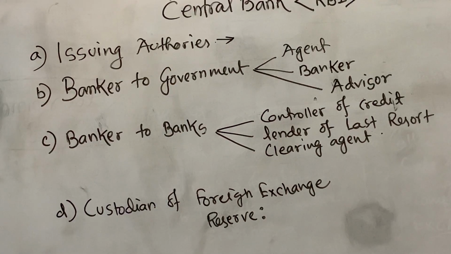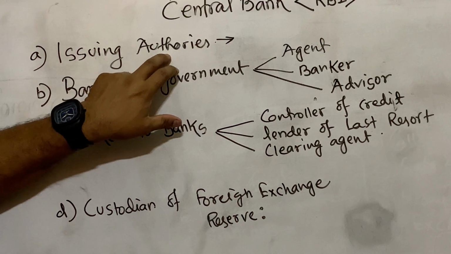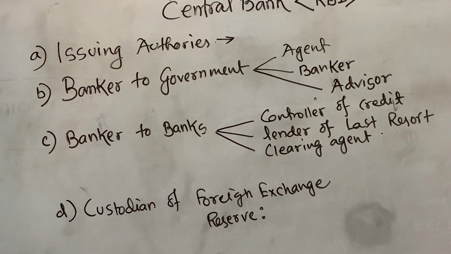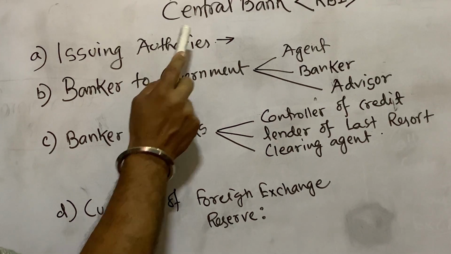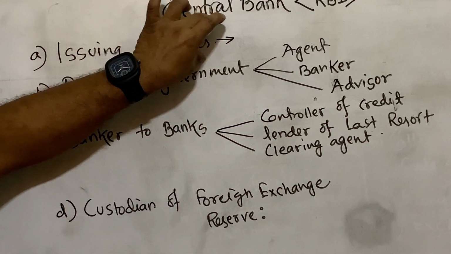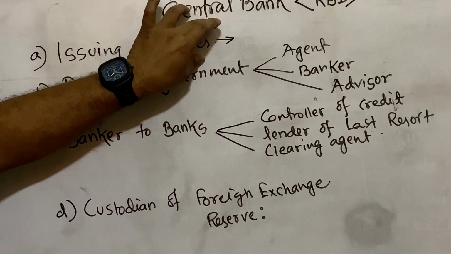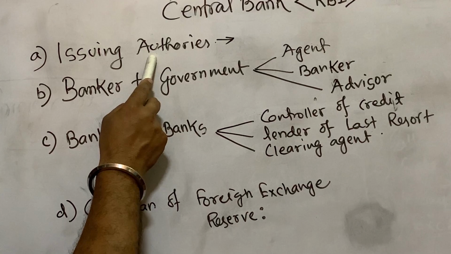Why? So that they maintain uniformity in currency, and people have trust in the currency. Otherwise, people will have no trust. If all the commercial banks started producing currency notes, then the notes would be of different shapes, colors and designs, and people may lose their trust. So there should be trust in all the currency notes, and the supply of currency notes can also be controlled. If it is supplied from one particular source, that is the Reserve Bank of India, then the supply can easily be controlled. So that is the issuing authority of the central bank.